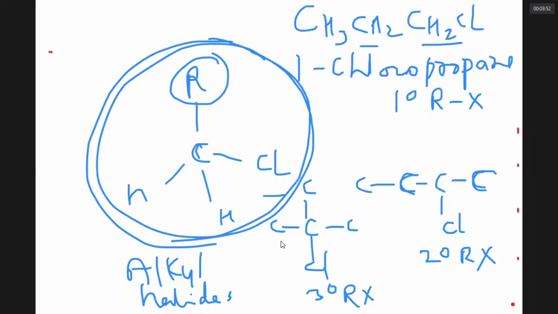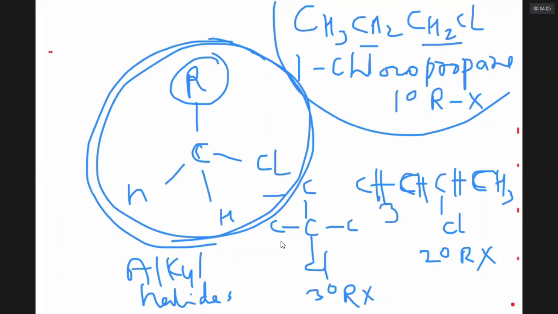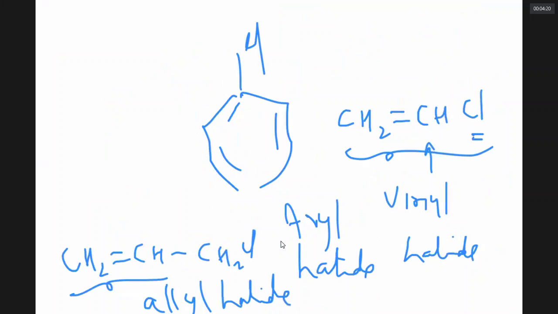First name is alkyl halide. Alkyl halide can be a primary alkyl halide. It can be a secondary alkyl halide like this. It can be a tertiary alkyl halide like this. Or it can be an aryl halide like this.